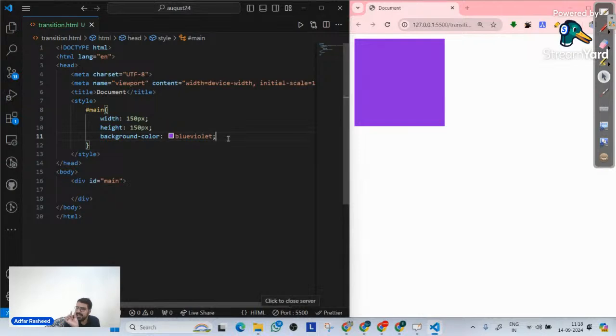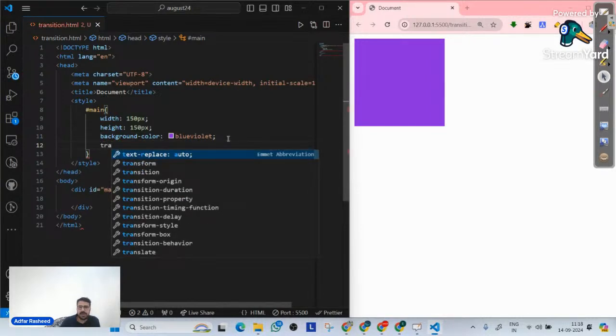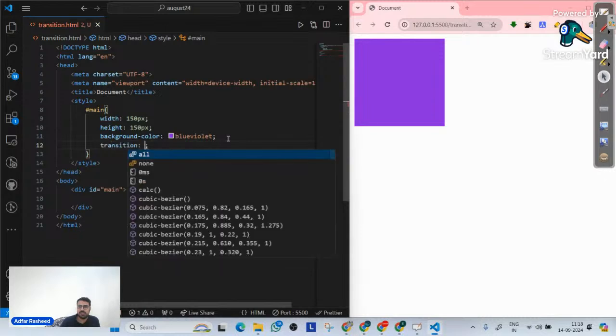Now, transition does not mean that it's going to be there for an immediate time. No, the time that I will define, I can tell it to display this transition for 10 seconds, 20 seconds, after this delay, and so on and so forth. And what should be the speed curve of this transition? In order to implement transition, we simply have to use a property called transition, like this. It consists of two properties, transition property and transition time.